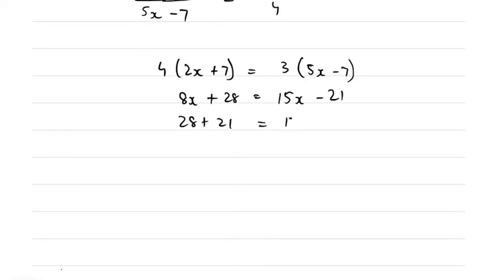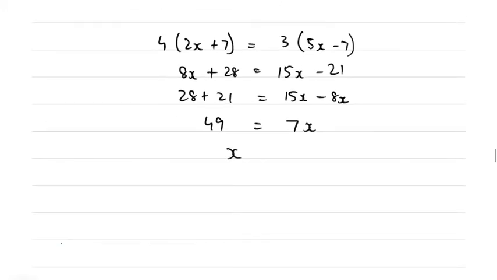So let's take the number terms on one side and x terms on the other side. So 28 plus 21 is equal to 15x minus 8x. 28 plus 21 is 49. 15x minus 8x, 15 minus 8 is 7, so 7x. So x is equal to 49 upon 7, which is 7. 7 sevens are 49. So x is equal to 7.